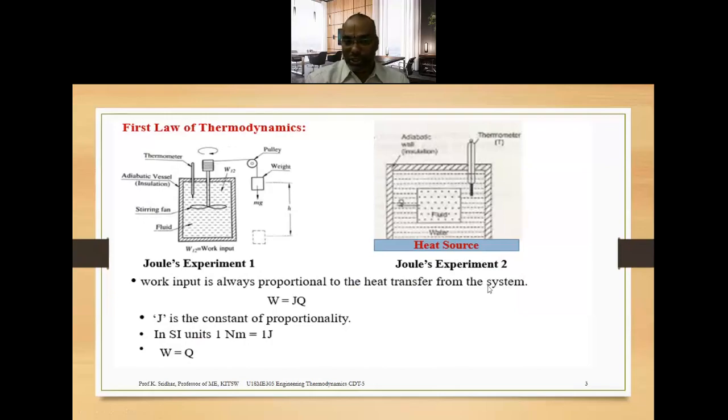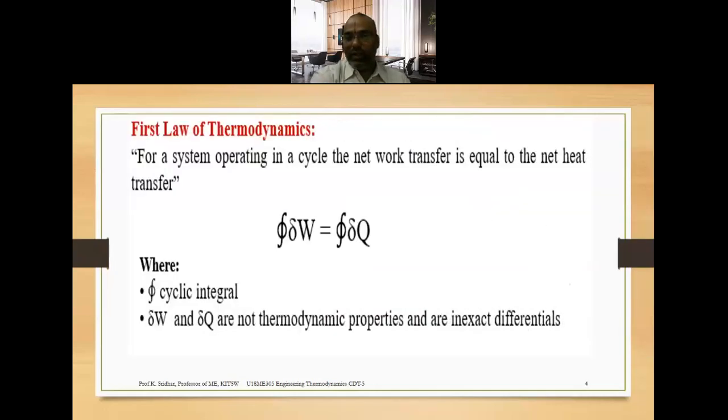So here what we mean by J: W is always proportional to Q. To remove the constant of proportionality, we introduce a constant called J, that is W is equivalent to JQ. J is nothing but the constant of proportionality, known as the joule. In SI units, 1 Newton meter is equivalent to 1 joule. So W is equivalent to Q. That is, the cyclic integral of delta W is equivalent to the cyclic integral of delta Q. It is possible whenever a cyclic process is taking place. We can define the first law of thermodynamics like this.